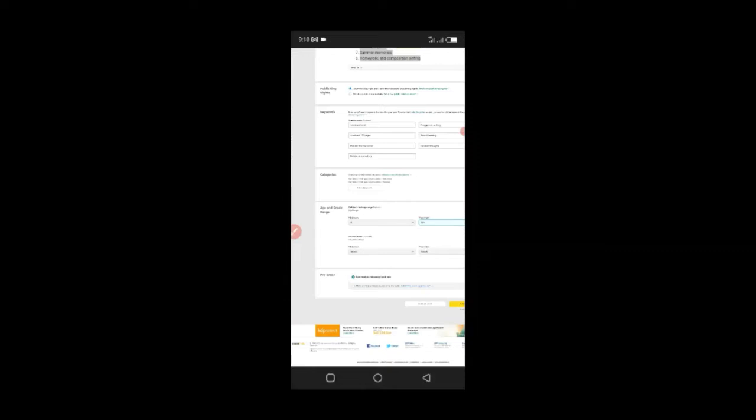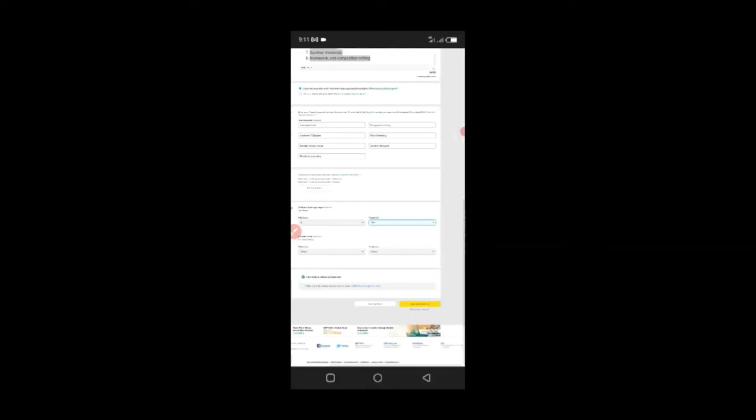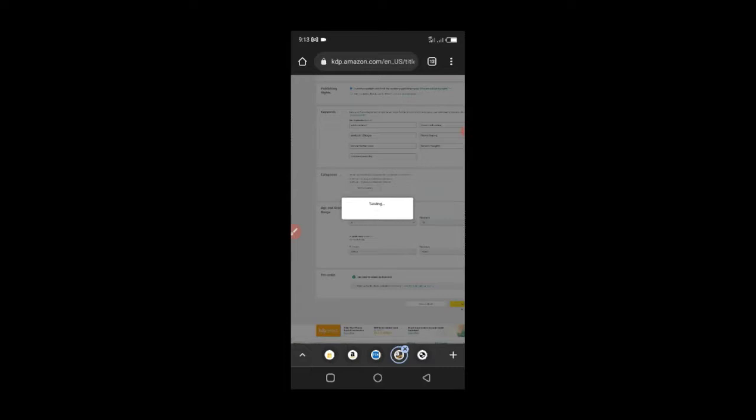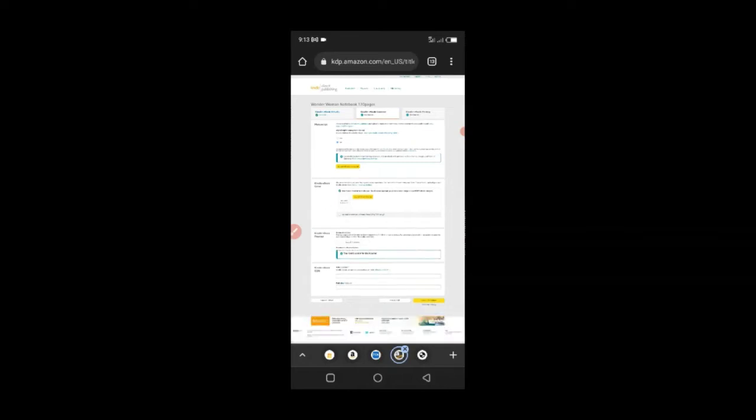Yeah, so I'm going to choose that. I'm ready to release my book now because the book is ready. So I'm just going to click, and once it's done saving, it's going to say done, and then you can proceed to the next option, which is about your Kindle ebook content. So for the digital rights management, I'm going to leave it at no, and then I'm going to click on upload manuscript.